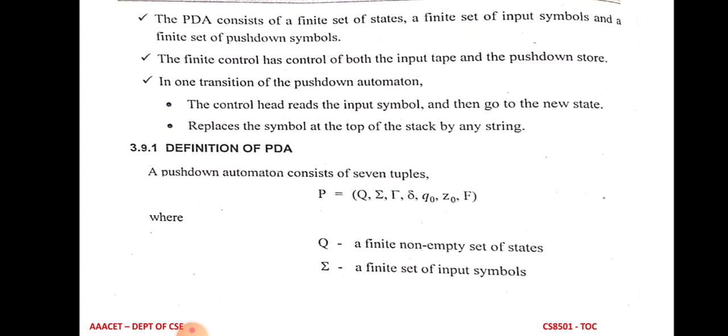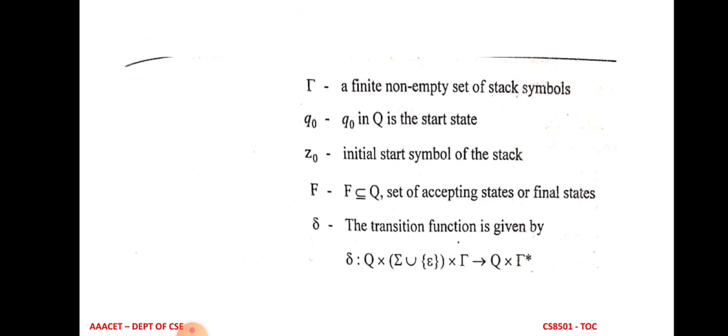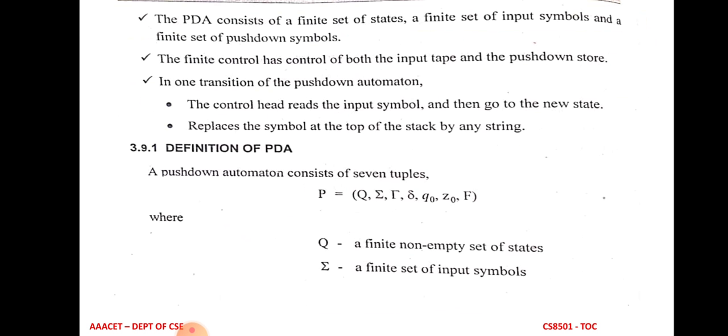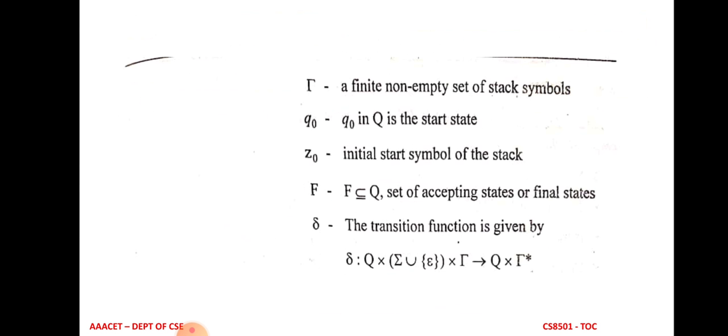So this is the definition of push-down automata. In finite automata, there are 5 tuples: Q, sigma, delta, q naught, F. The same 5 tuples are present here. Extra, push-down automata has 2 more tuples, that is tau and Z naught, because push-down automata uses the stack concept. The other 5 tuples have the same definition: capital Q is a finite set of states, sigma is the input alphabet, delta is the transition function, q naught is the initial state, and F is the set of final states. Z naught is the initial start symbol of the stack.